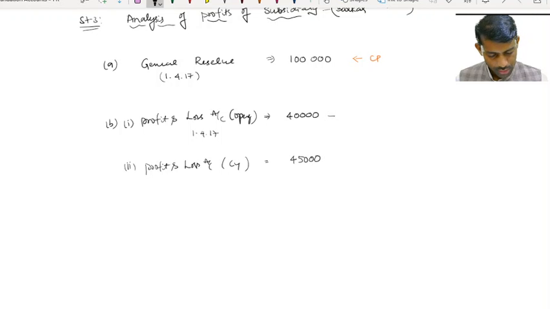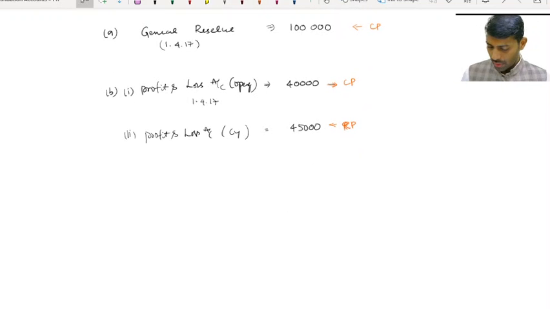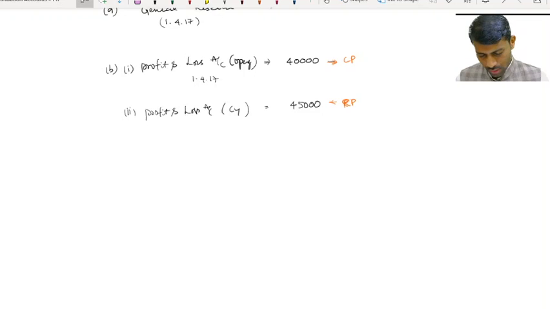So this 40,000 will be termed as capital profit and this is termed as revenue profit. Are you understanding? Yes, sir. So I think there are no other adjustments.